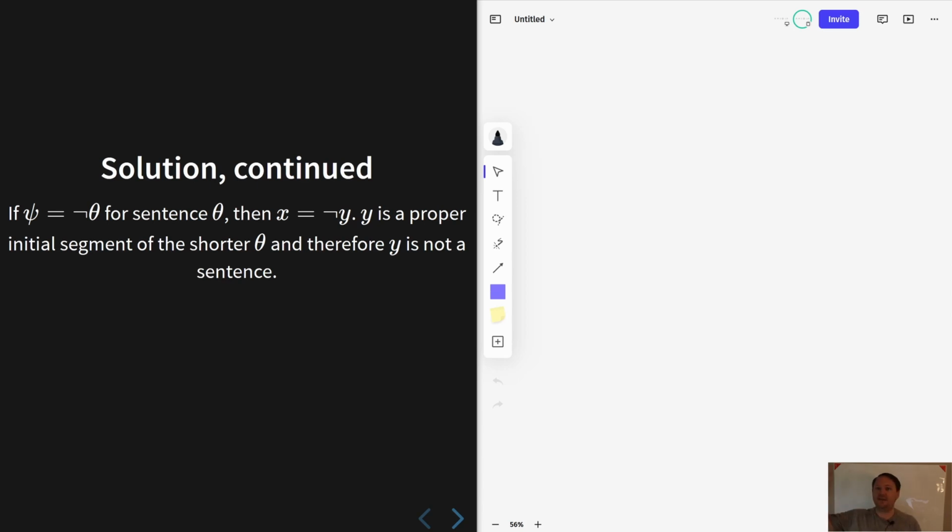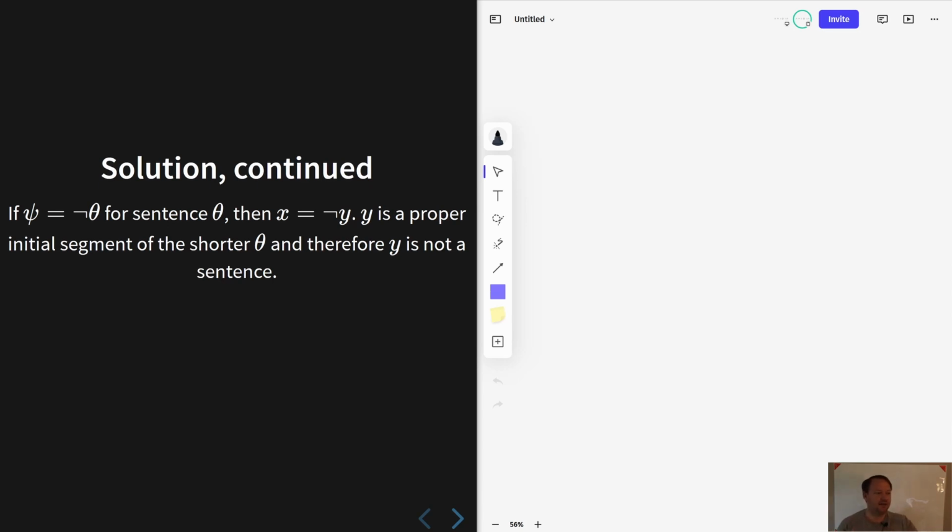Well, if x is the empty expression, there's nothing to prove because, as we've already said, that's not a sentence. So if it is non-empty, it must lead with a negation followed by some other expression, call it y. Note that y could be the empty expression, so there is no worry about missing a possibility. If we allow y to be the empty expression, then we're not missing any possibilities.